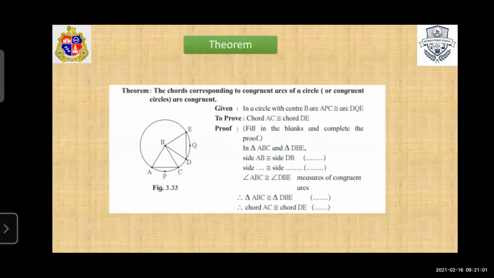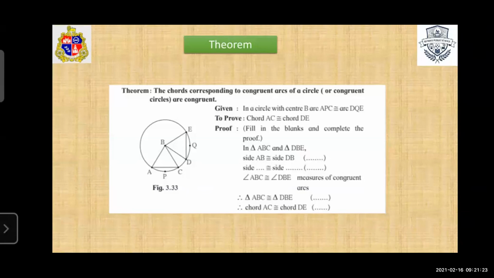First we consider two triangles ABC and DBE. Side AB, see in the figure, is congruent to side DB. The reason is radius of the same circle. Then we write side BC. You have to fill in the blanks here.